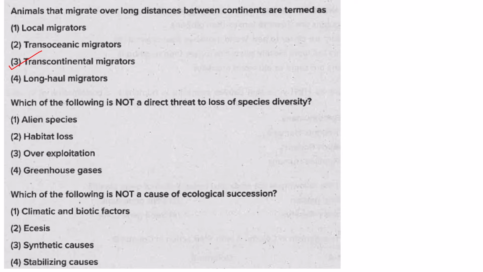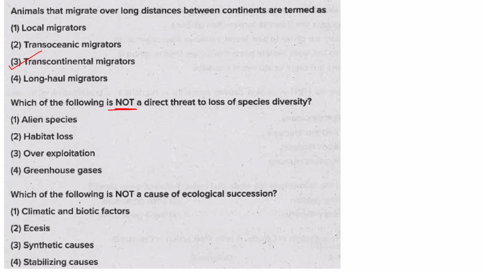Then which of the following is not a direct threat to loss of species diversity? So alien species, yes, they can cause loss of species diversity. Alien species means they are non-native species which are introduced through human action in the environment, and they will compete with the native species for resources, and finally the alien species will win and the population of the native species will decline.